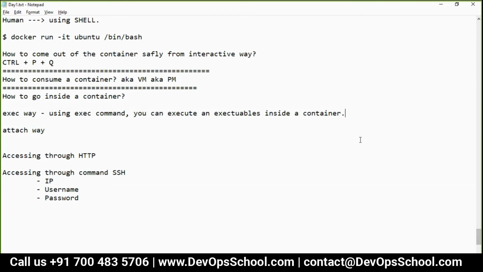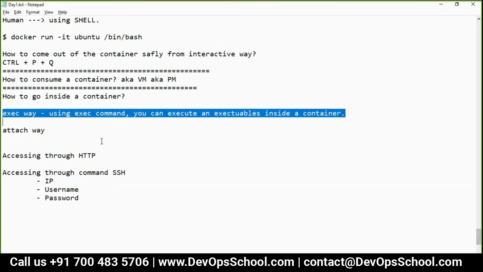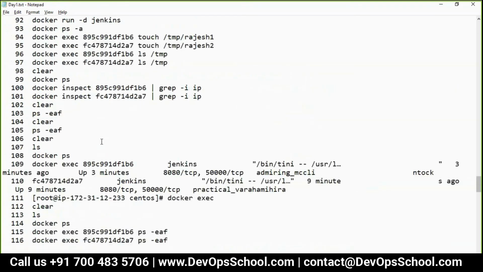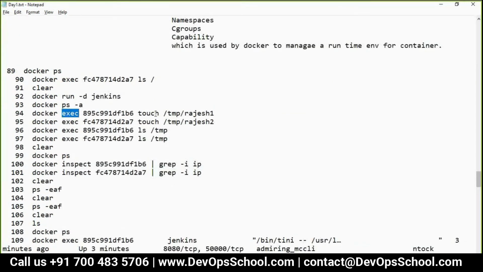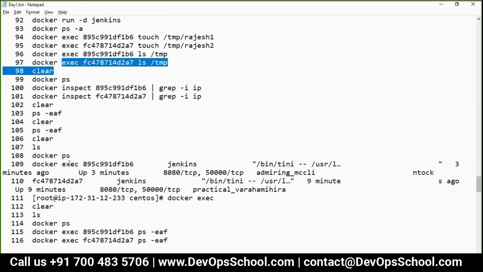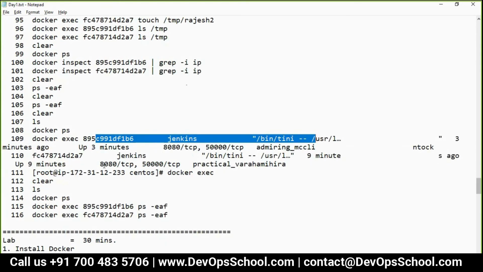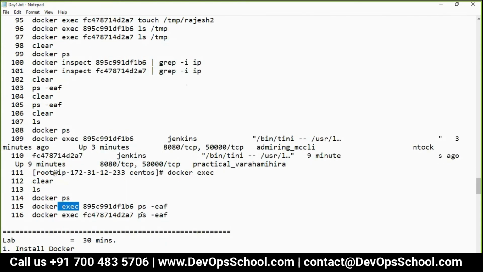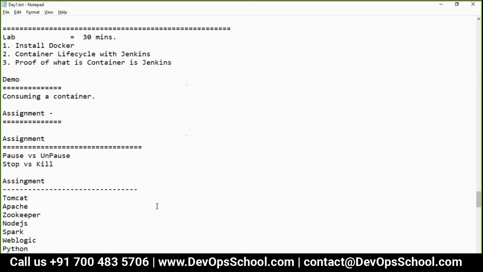I think you have seen me doing this a lot of times. Let me remind you. See here, exec. What command? touch command. Exec. What command? ls command. You have seen me doing it here. Okay. So here, exec command. What command? ps command. So here, very simple.